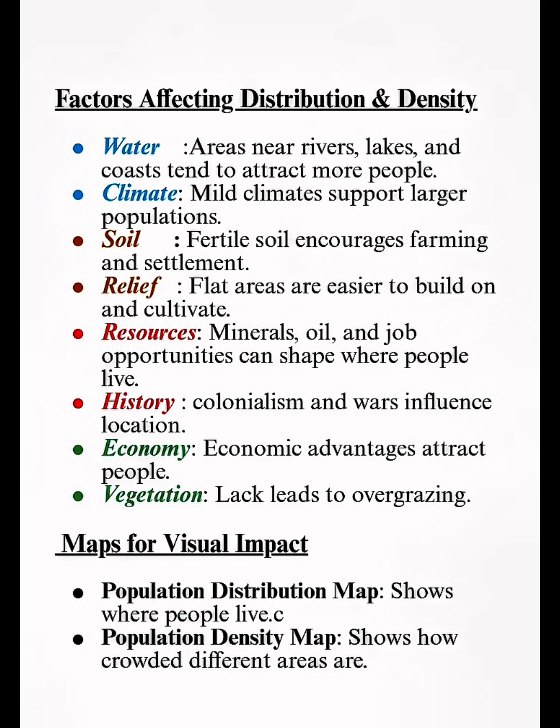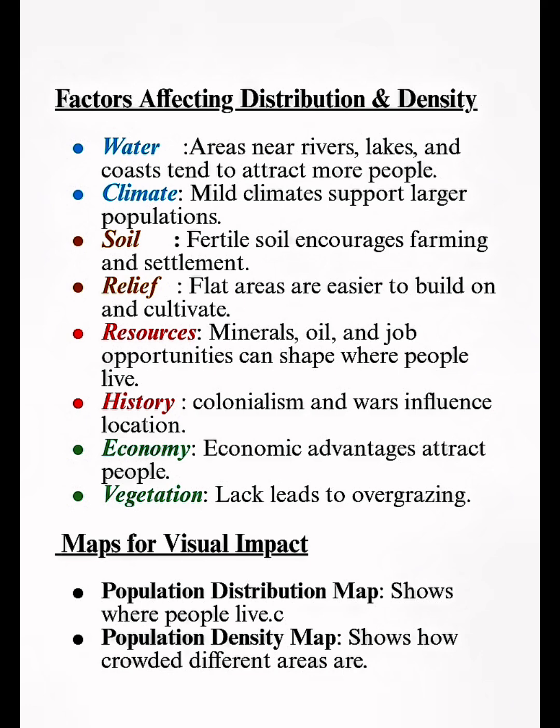Factors affecting distribution and density. So we have 8 factors that affect distribution and density. So if you look at your screens, you'll see that most of them have different colors. The reason I did this is for you to remember. So looking at the first 2, you'll see blue. It contains water and climate.